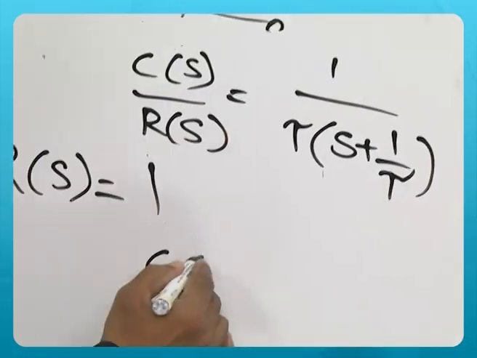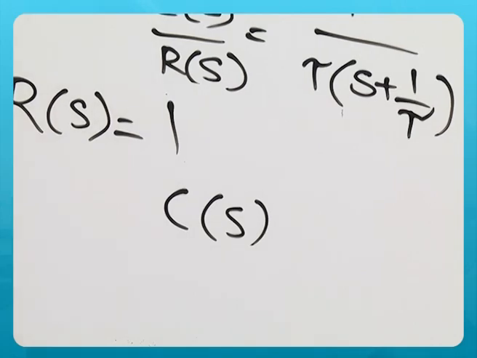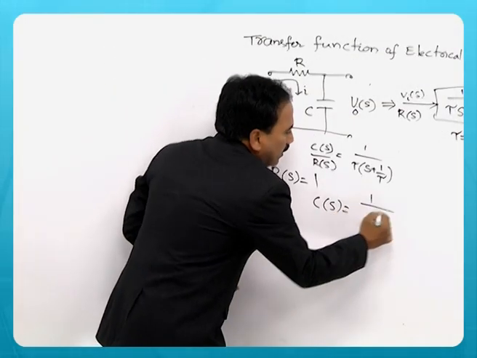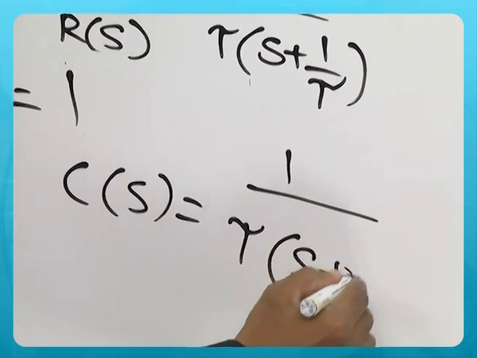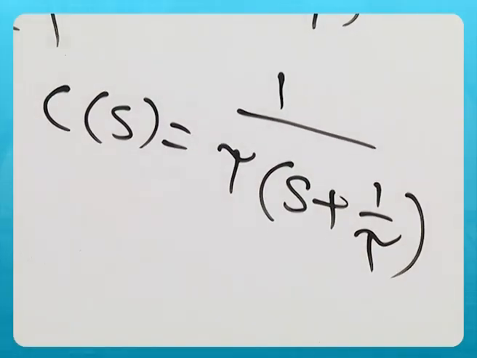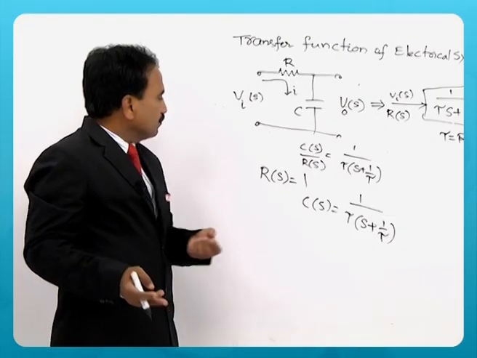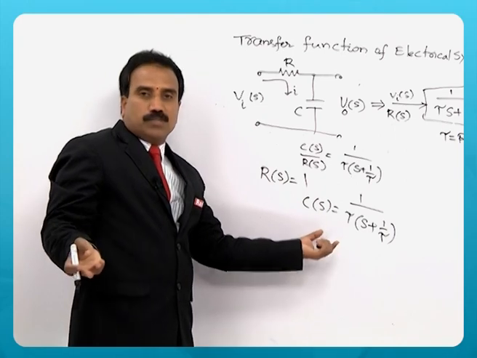So, I can say that C of s is the response for the impulse input, given by 1 by tau s plus 1 by tau. Now, if I want to see this response in the time domain, let us apply inverse Laplace transform.